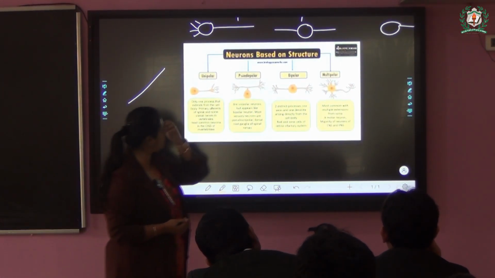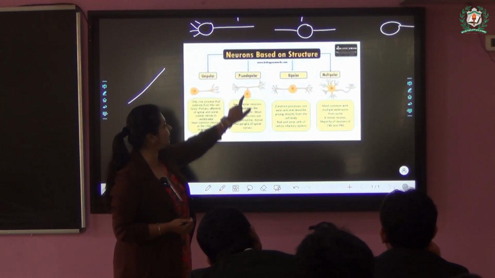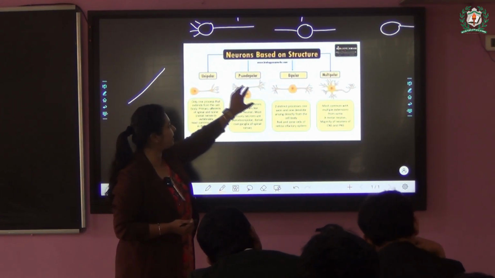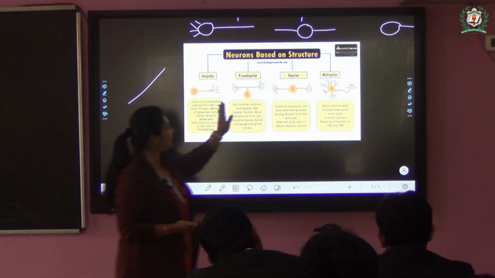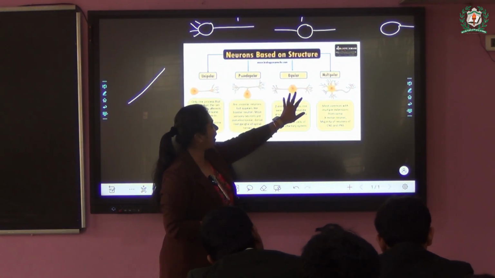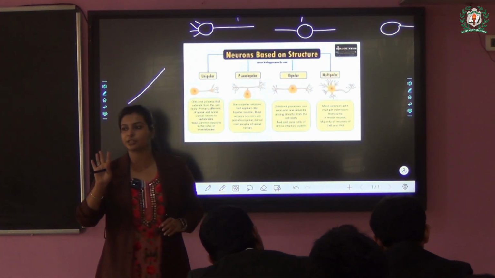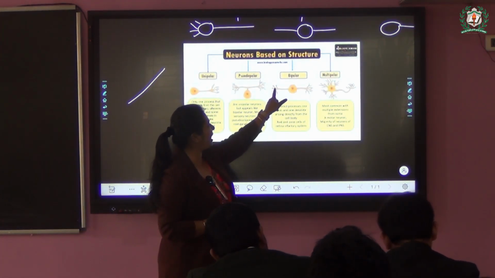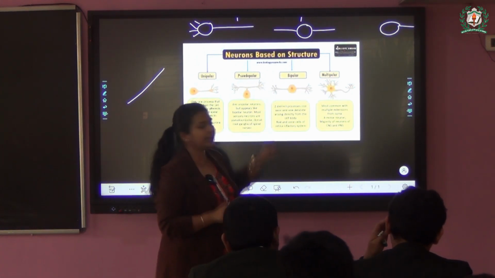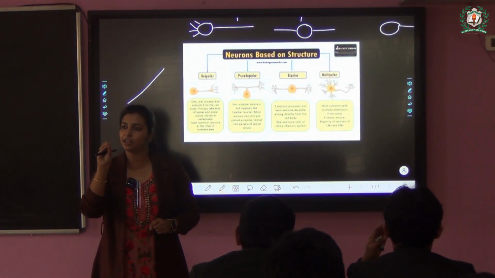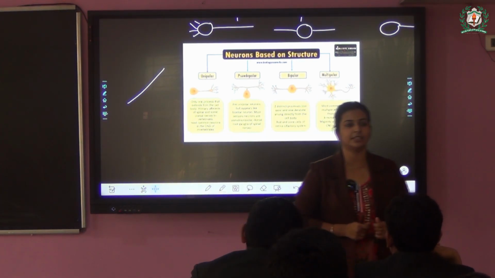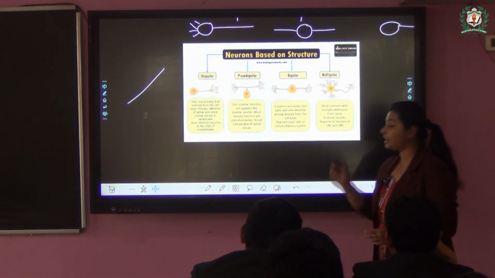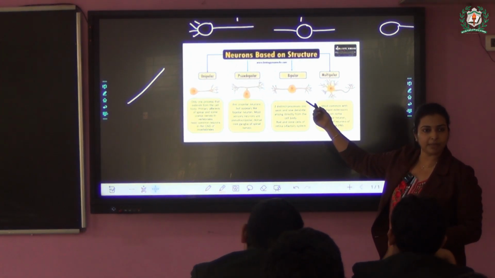Now when we come to pseudopolar, you can understand this is axon and dendrite and the cell body is located around. Fine, and finally we come to the bipolar. In case of bipolar, there are two processes. One process, we have the axon, another is the dendrite, and centrally located is the cell body. Now finally, this is the most common type that we see, most common type that we have drawn already some time before as well.